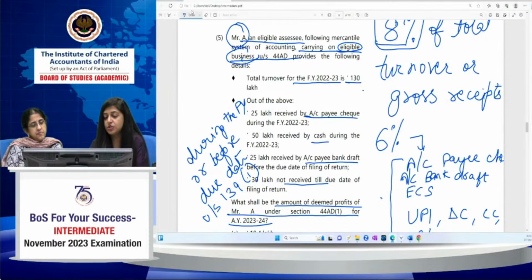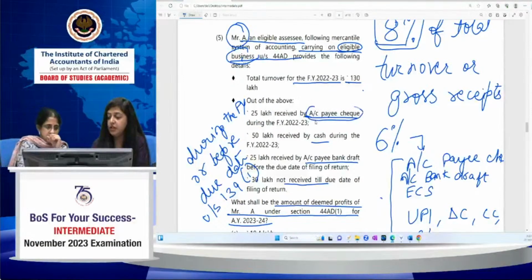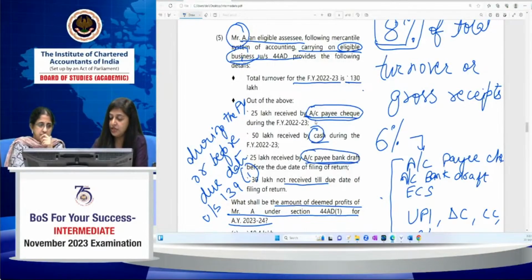So in this question, Mr. A's turnover is 130 lakh. Out of this turnover, 25 lakh he has received by account payee cheque in the current previous year itself, that is financial year 22-23. Then 50 lakh he has received by way of cash. Then 25 lakh he has received by account payee cheque, which he received before the due date, and the remaining 30 lakh he has not received till the date of filing of return.